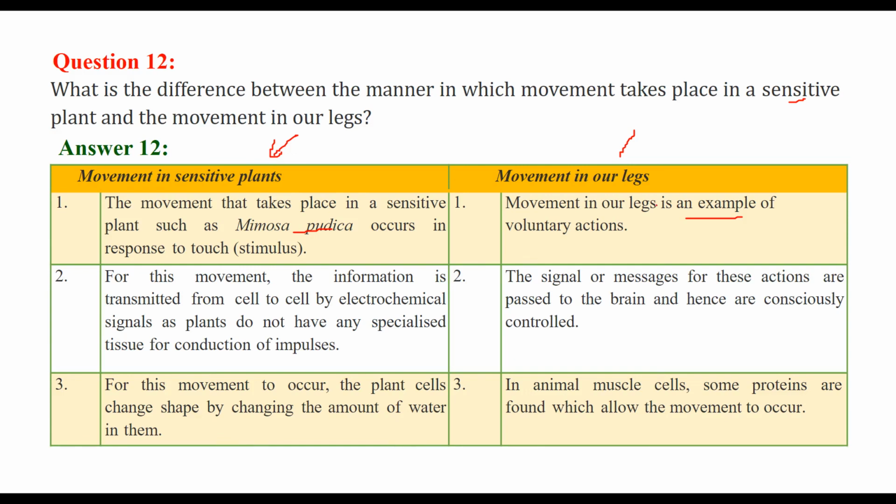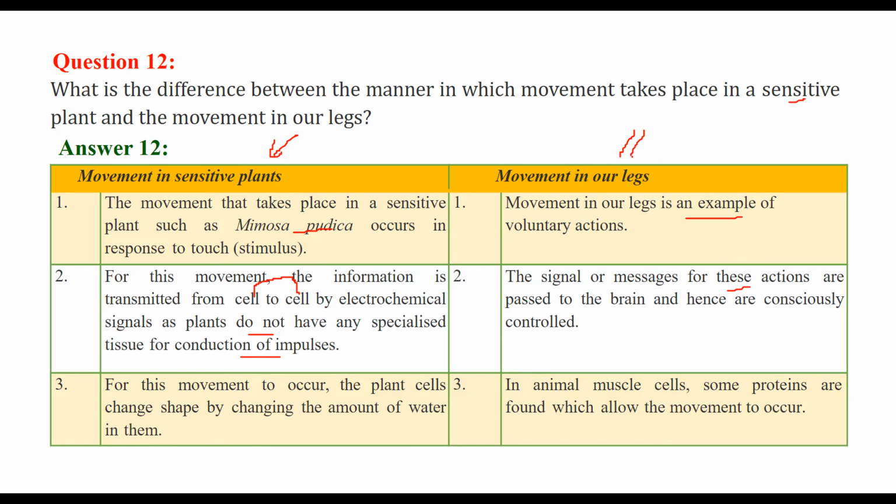In the movement in a sensitive plant, the information is transmitted from cell to cell by electrochemical signals, because plants do not have any specialized tissue for conduction of impulses like we have. In animals, the signal or message for these actions is passed to the brain and hence consciously controlled.